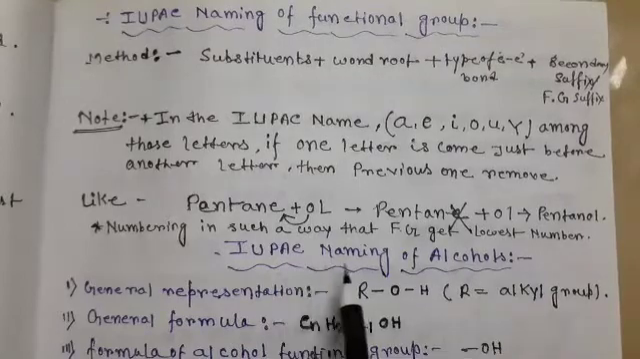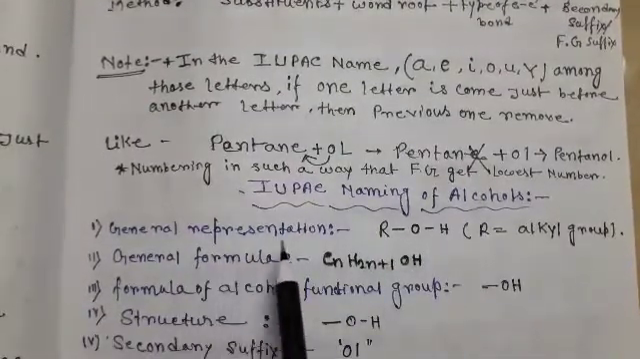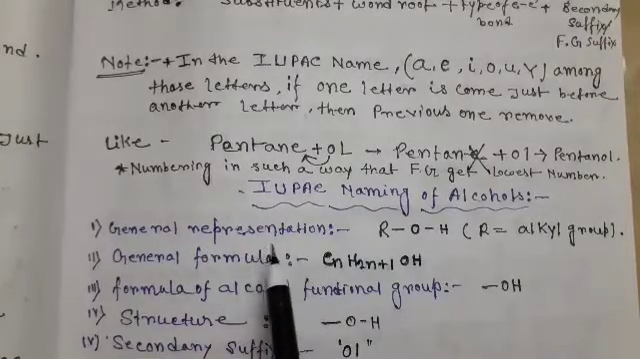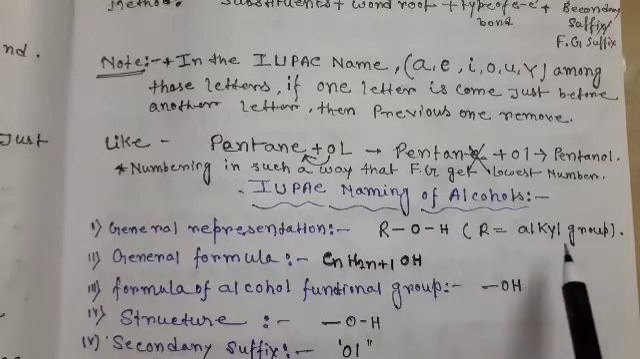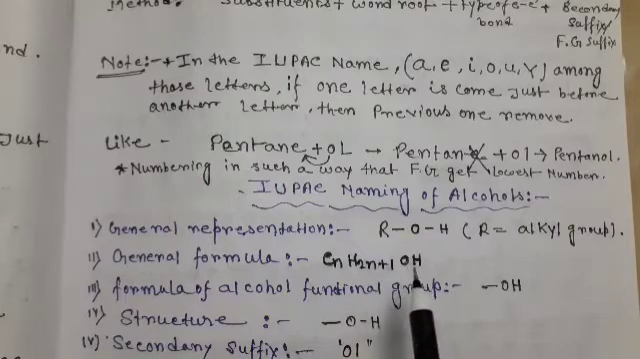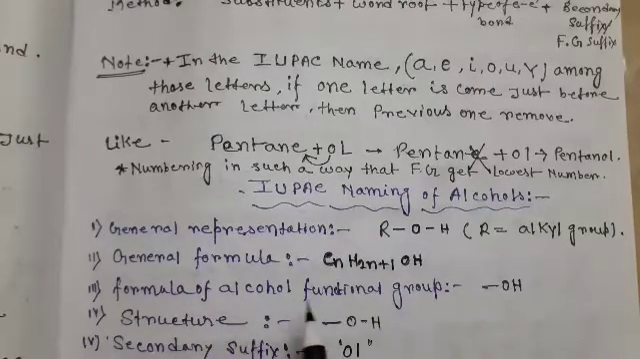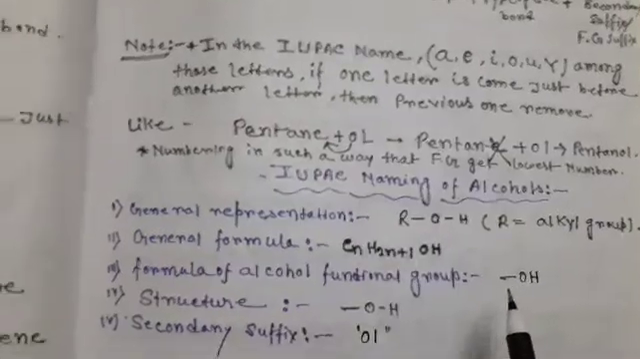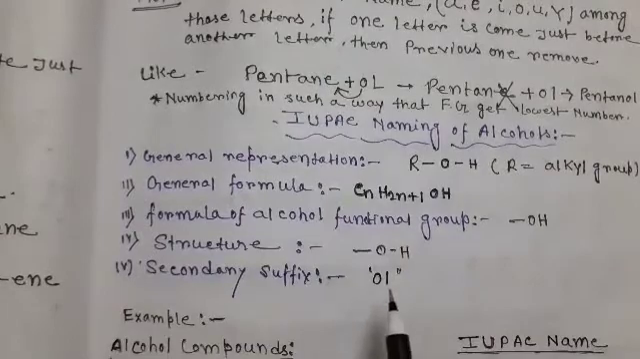Next, IUPAC naming of alcohol. Alcohol general representation: for alcohol compounds, the general representation is ROH. Here R is an alkyl group and the general formula is CnH2n+1 OH. OH is the functional group for alcohol. The formula of the alcohol functional group is OH, the structure is O single bond H, and the secondary suffix is ol.